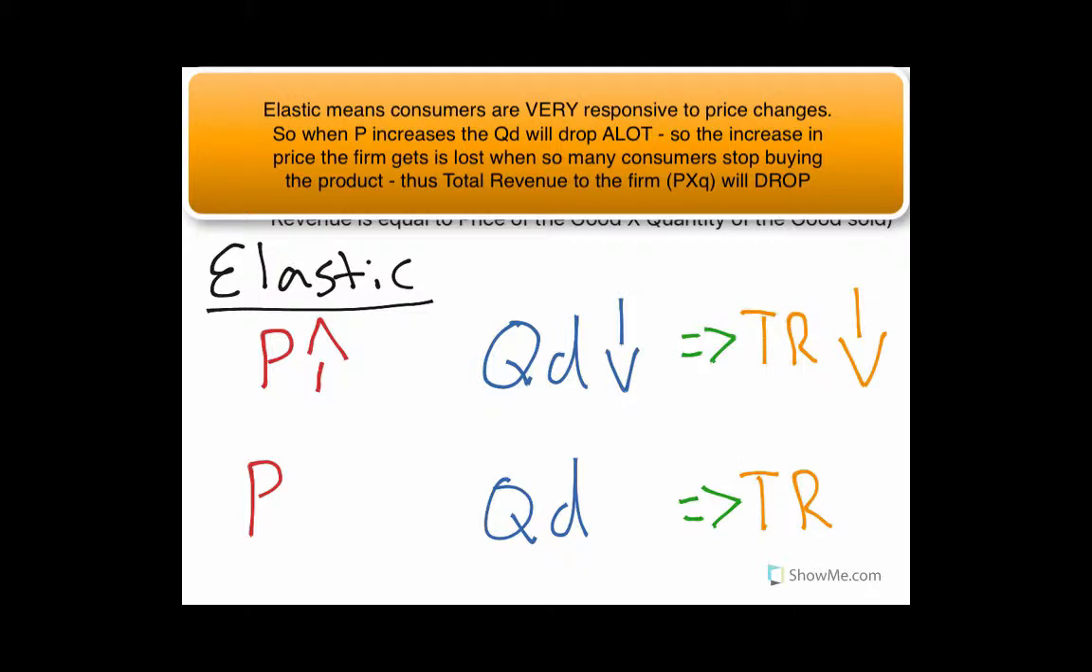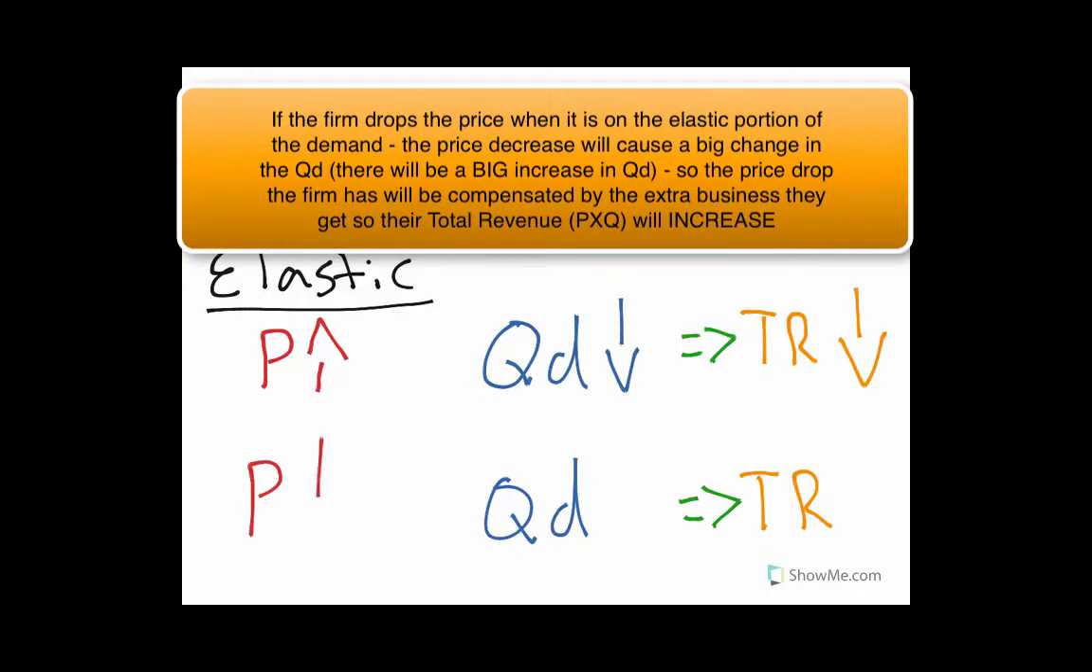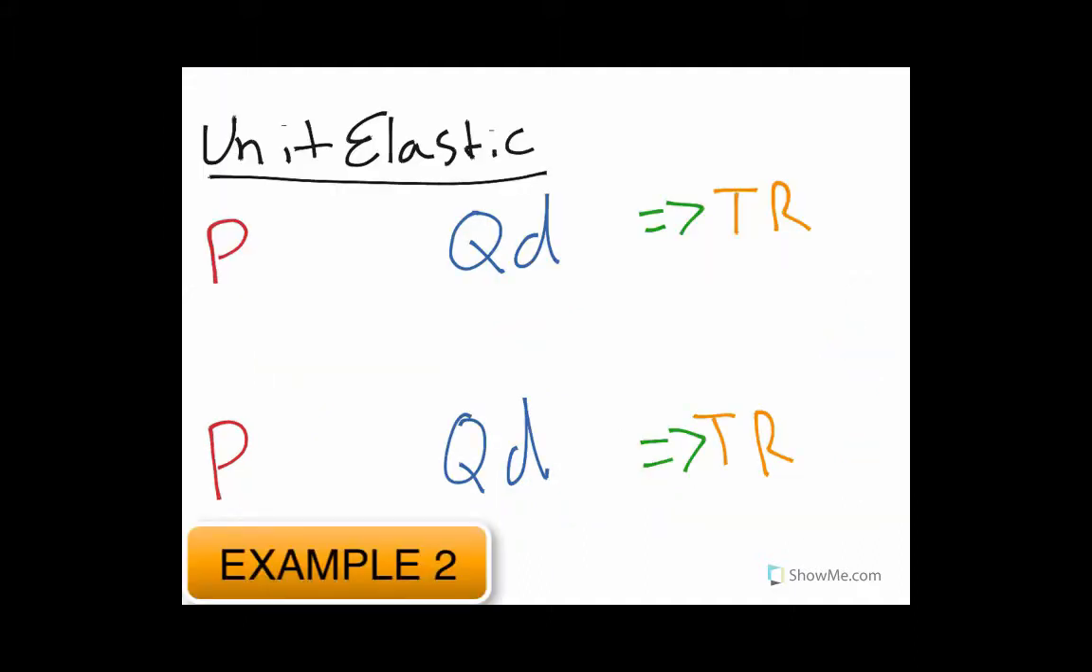Now let's say we have another firm that drops their price, and since it is elastic, the quantity demanded will go up. Well, the price change had such a huge impact on the quantity demanded because it is elastic, the total revenue will actually go up for the firm. So it's very crucial for a firm to understand how their goods relate to the elasticity that they have for them. Now let's look at another firm.